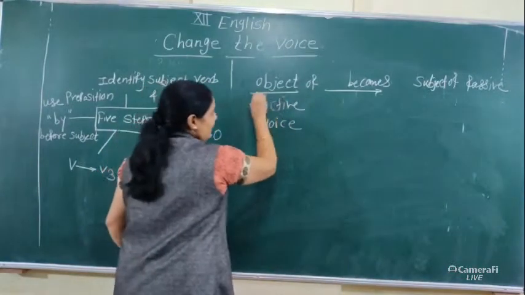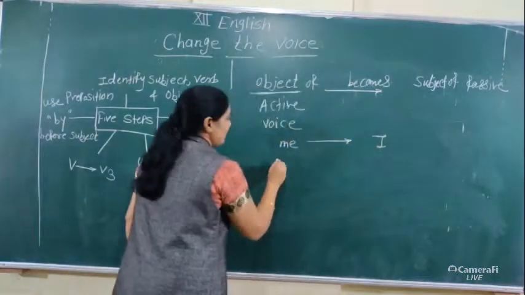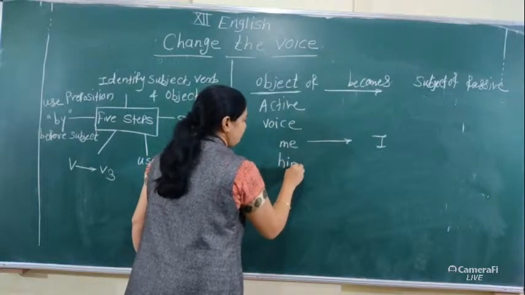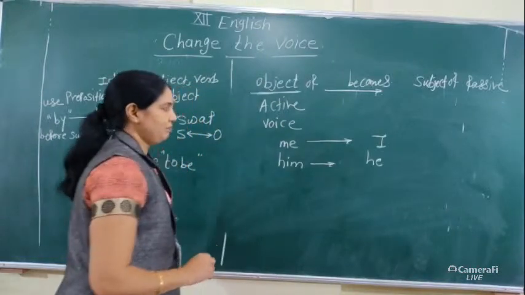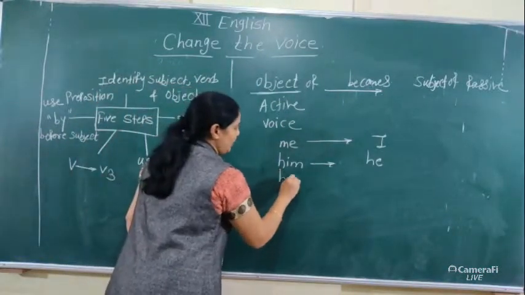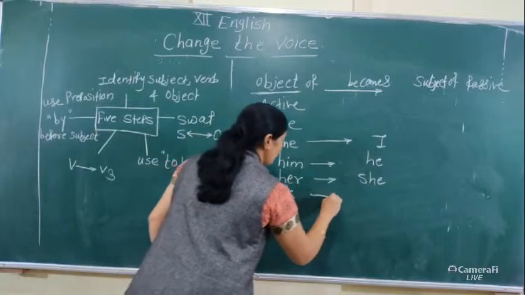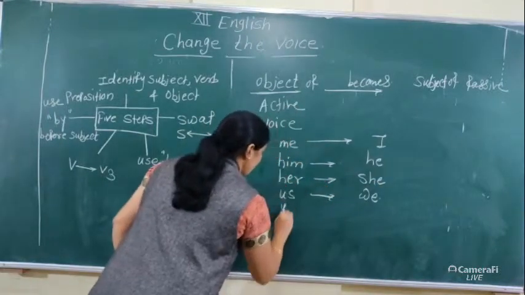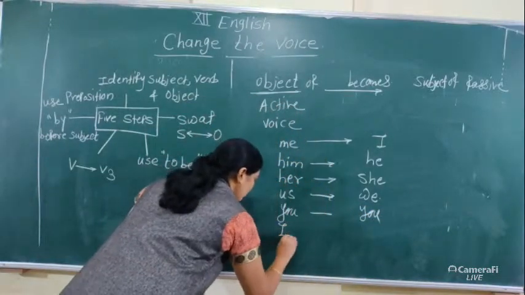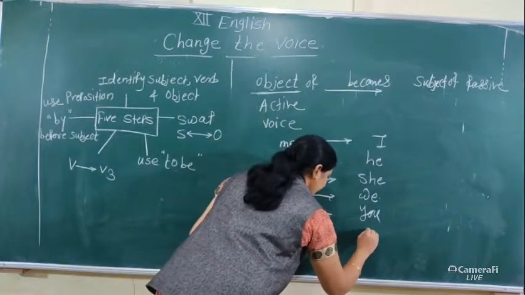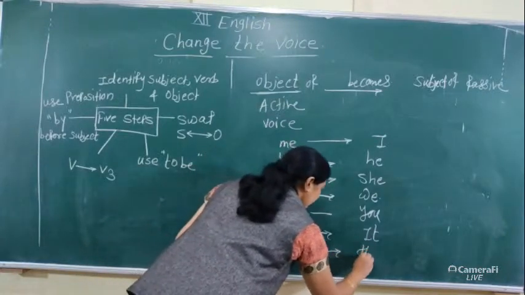Now the object me becomes I, him becomes he, her becomes she, us becomes we, you becomes you, there is no change. It becomes it, once again there is no change. Them becomes they.